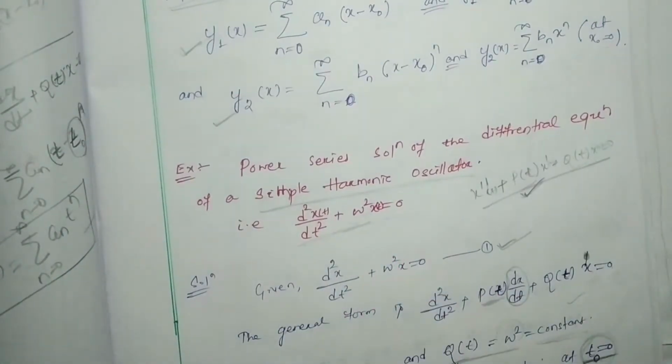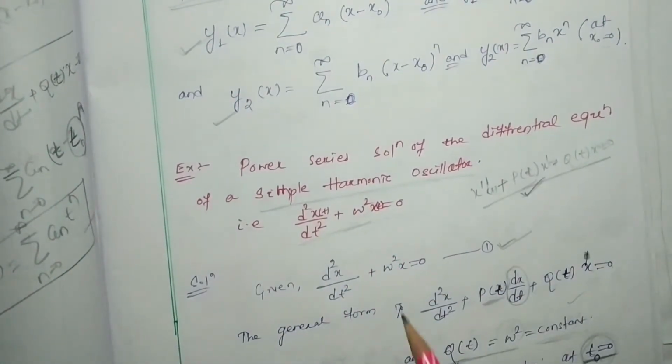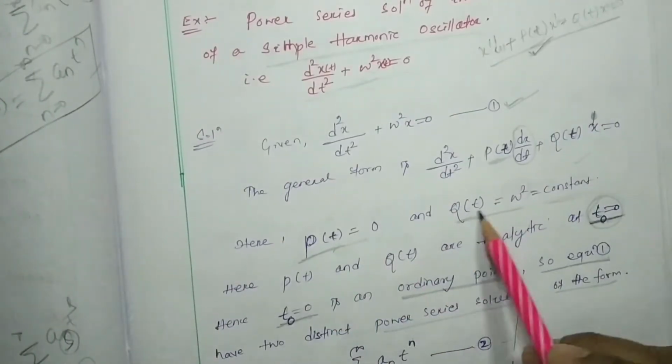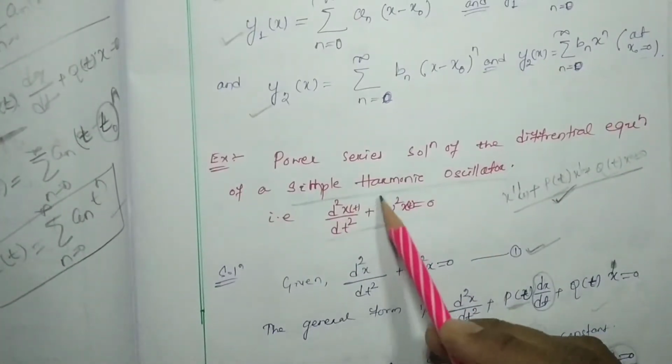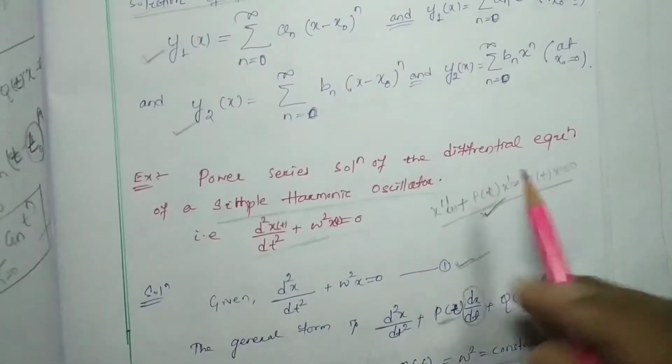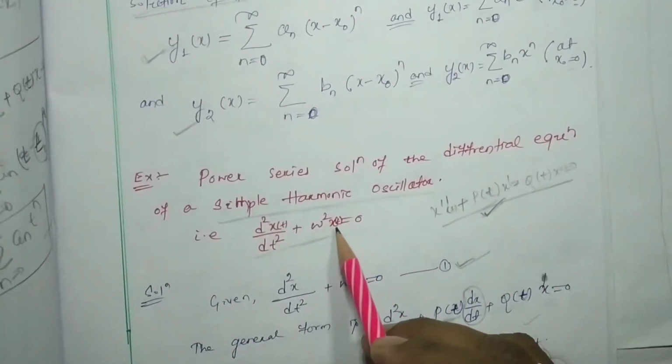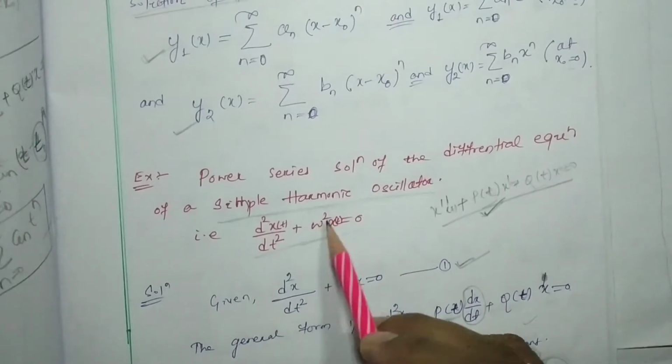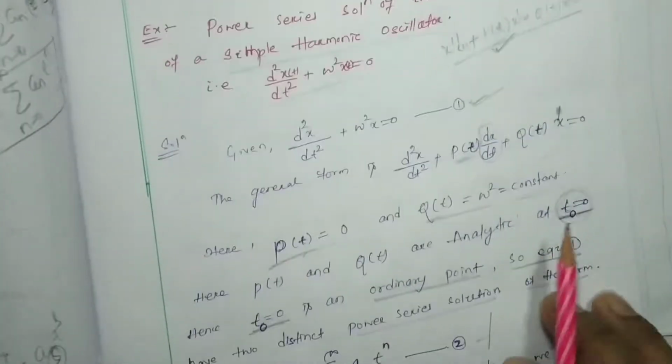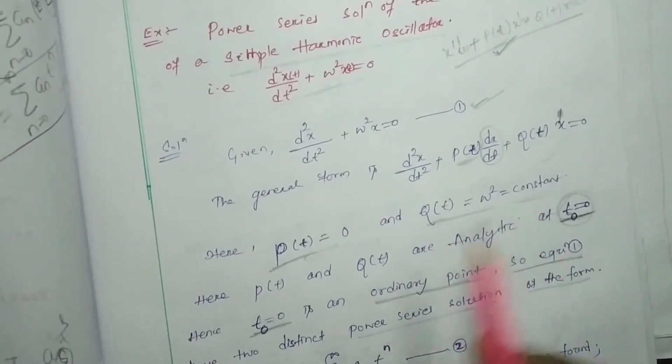So p(t) equals 0, but q(t) we find is omega square. You can see that the coefficient of x will be the so-called q(t). So q(t) is equal to omega square, a constant.